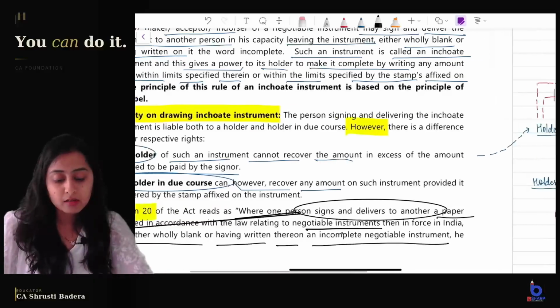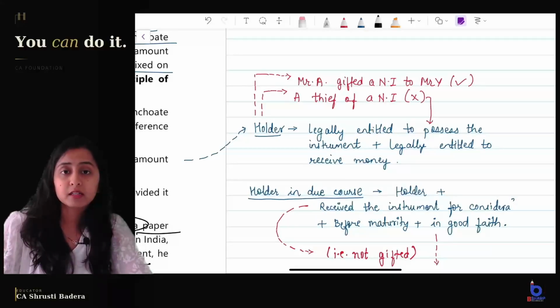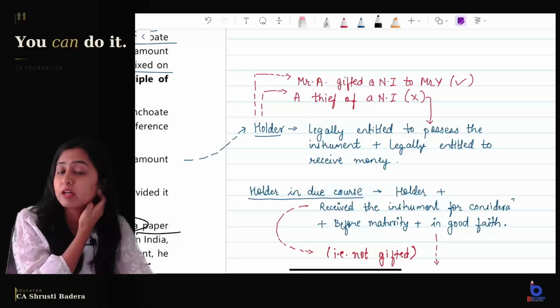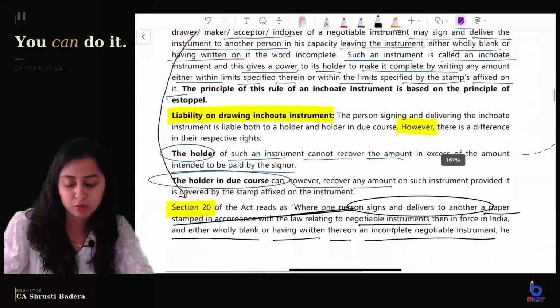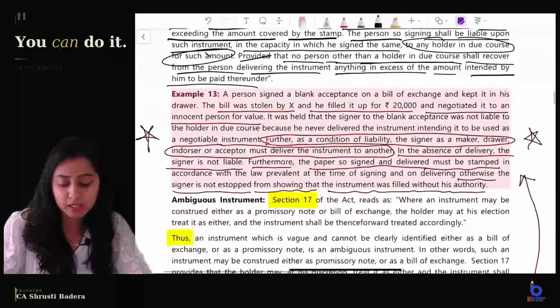And now in this case, when we took the example of a thief who stole the instrument, thief is neither a holder nor a holder in due course, right? So for a thief, the maker or signer of the instrument will not be liable for any amount. That is also clear. I think you should focus on the keywords and the inchoate instrument topic is done.